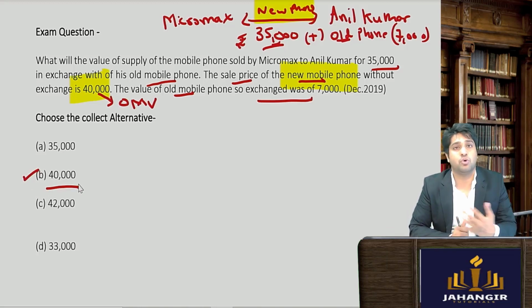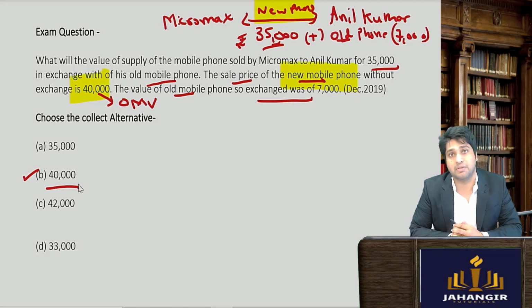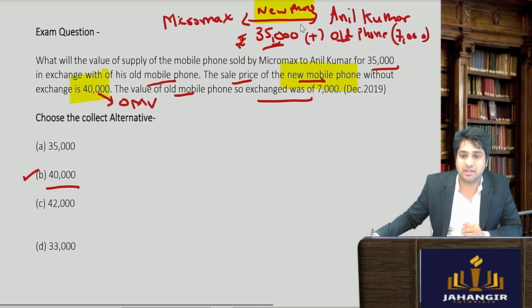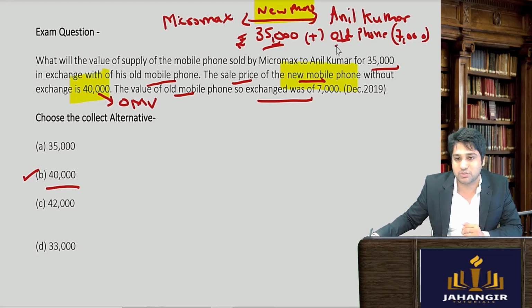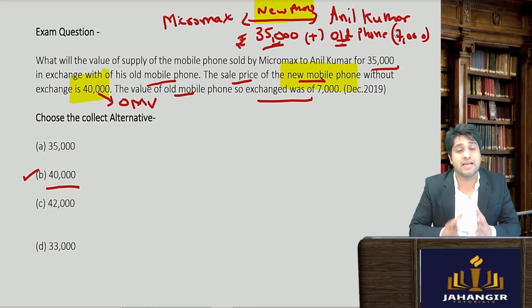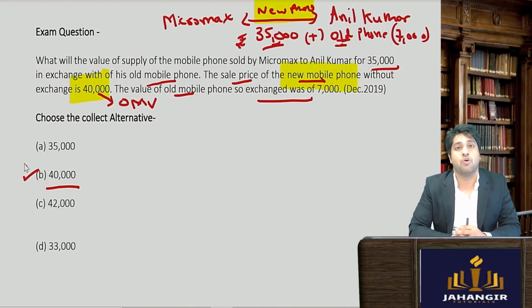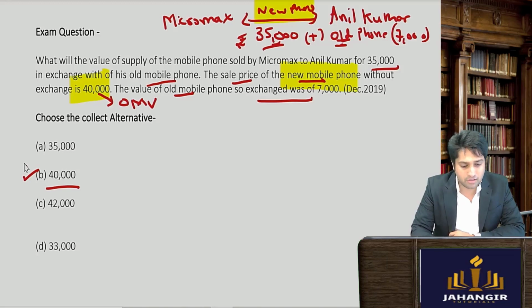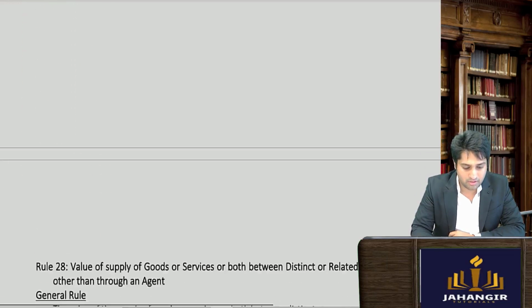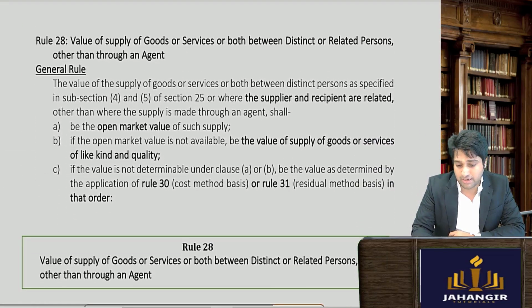You don't have to go and find anything else. If the open market value was not available, then you would have said 35,000 plus money's worth of this extra, that is 7,000, 35 plus 7. That would be the answer if the open market value was not available. Since it is available, the answer is 40,000 rupees. A fairly simple December 2019 question.